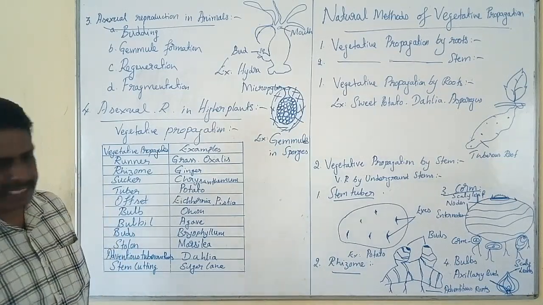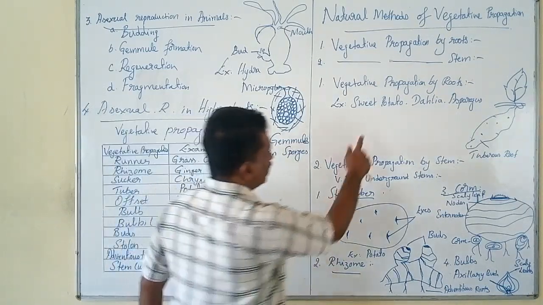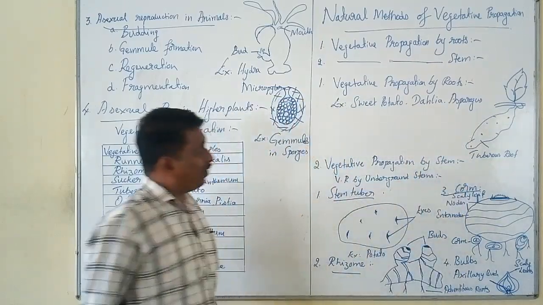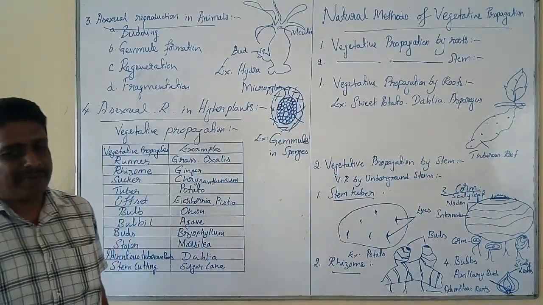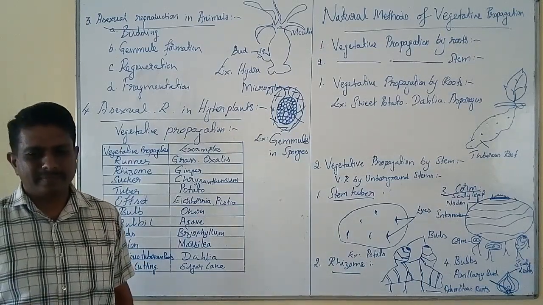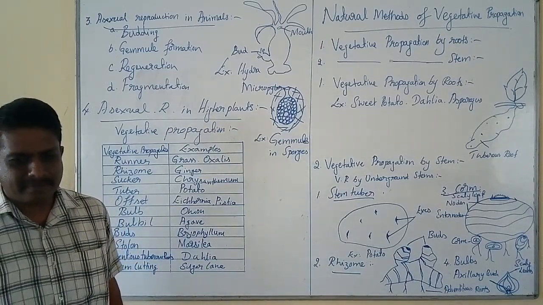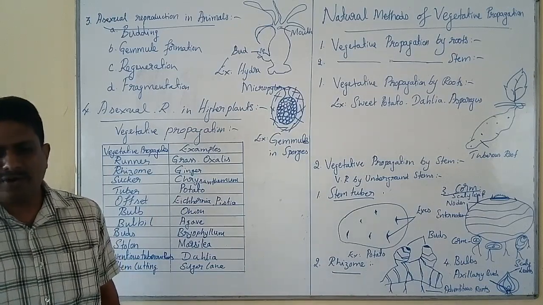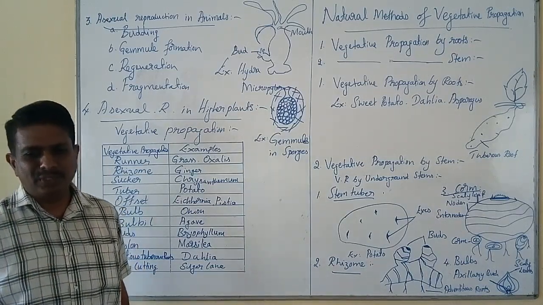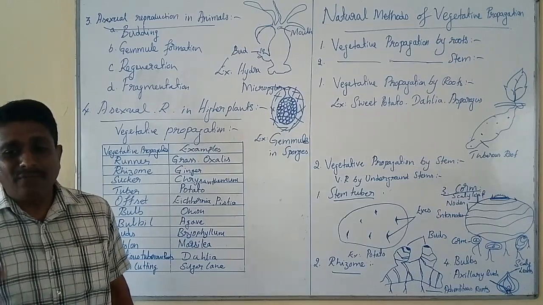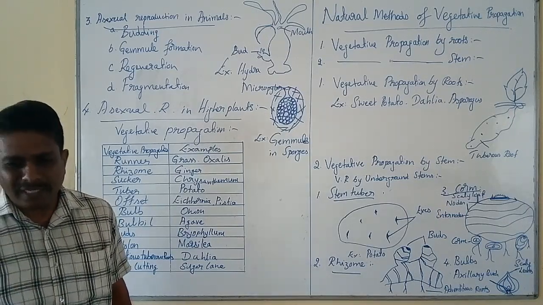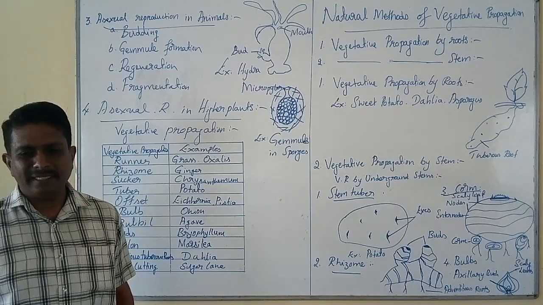In plants like sweet potato, dahlia, and asparagus, you can find vegetative propagation by roots. In such plants, the underground adventitious roots are modified variously for the storage of reserve food material.